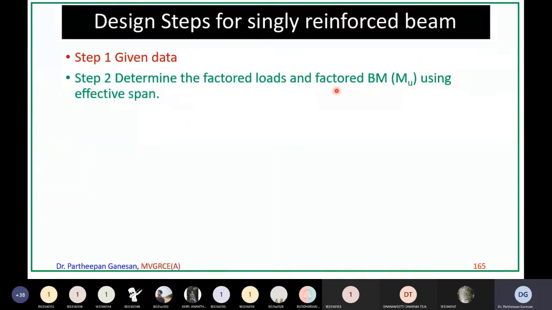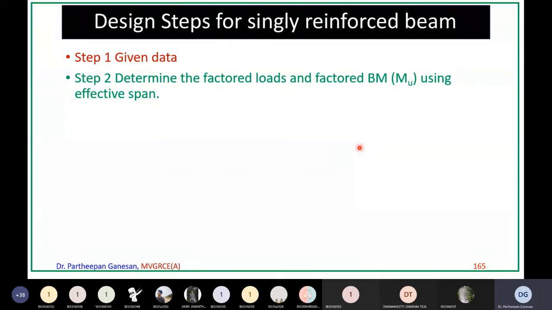The second step is basically to find the factored bending moment, because beams are always designed for bending and shear. In the second unit, you are having bending or flexure. That is why all the main reinforcement is designed only for the bending moment. Shear reinforcement design we will do in unit 3, but here all the main tensile reinforcement is designed for the factored bending moment in the limit state method.